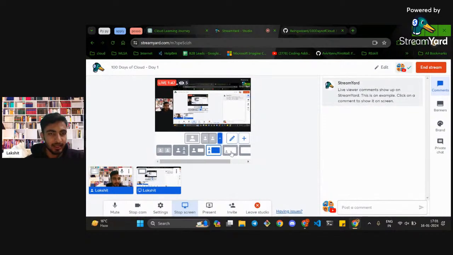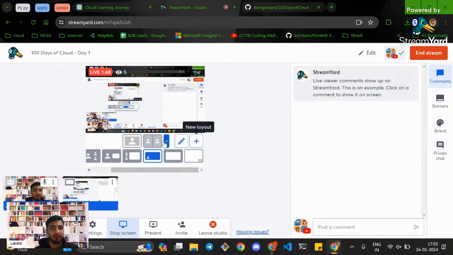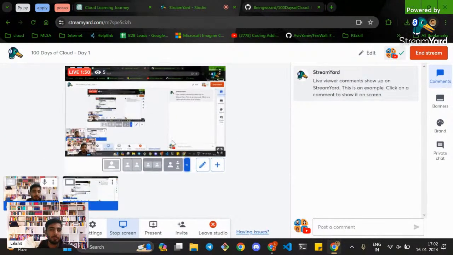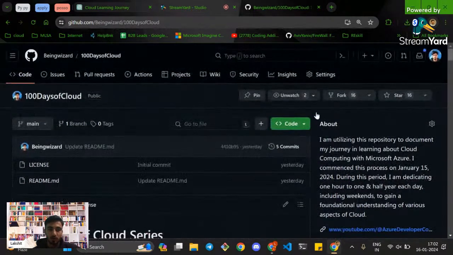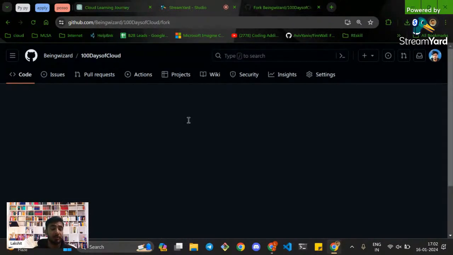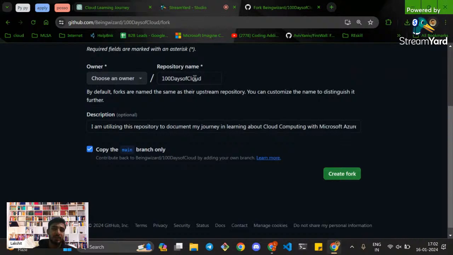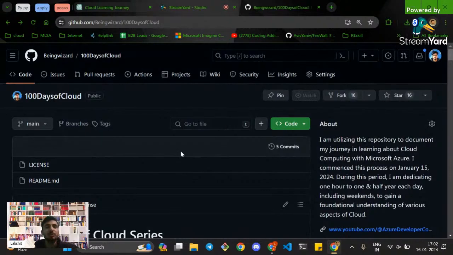In this entire time, it is primarily your own journey. You have to document your journey in a GitHub repo. All you need to do is just fork this repo. You can simply click on fork, make a fork of this repo in your particular GitHub username, change the owner if needed, and create a fork. Then every day you have to pick up one topic.